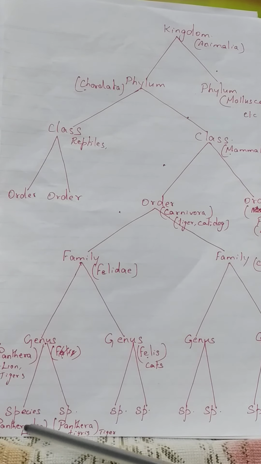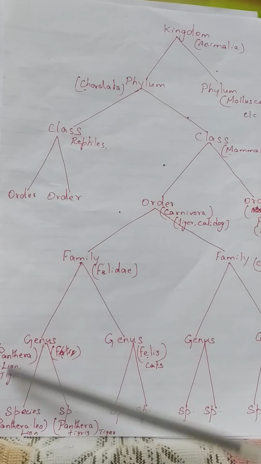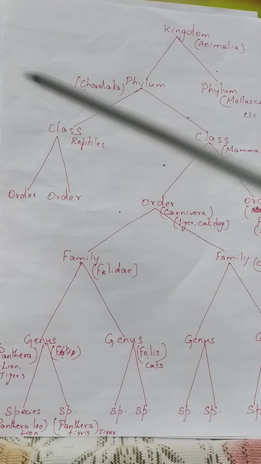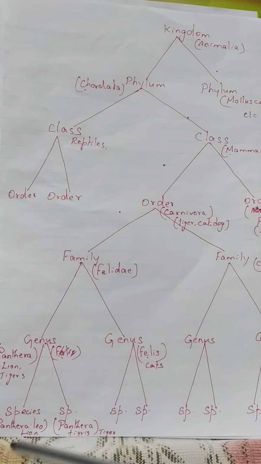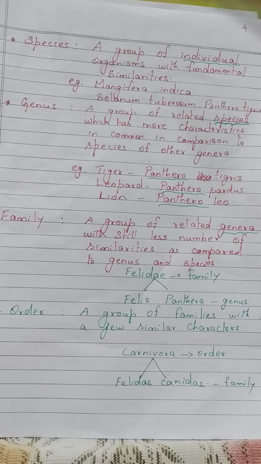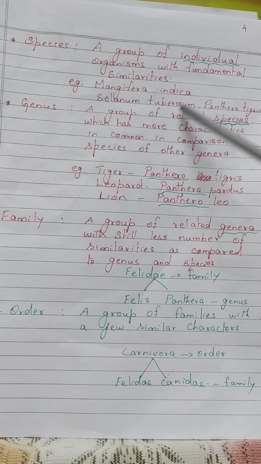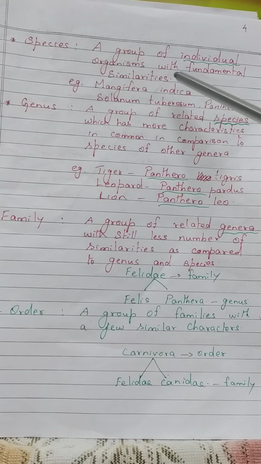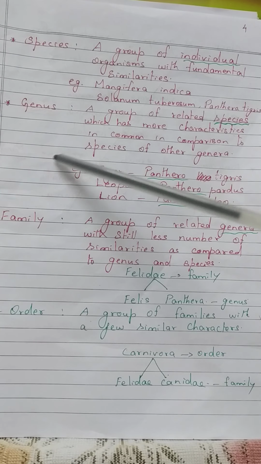If you want to define species, genus, family and order, it's very easy. First, what are species? A group of individual organisms with fundamental similarities are species. Examples for species are Mangifera indica, Solanum tuberosum and Panthera tigris. These are all separate species. What is a genus?